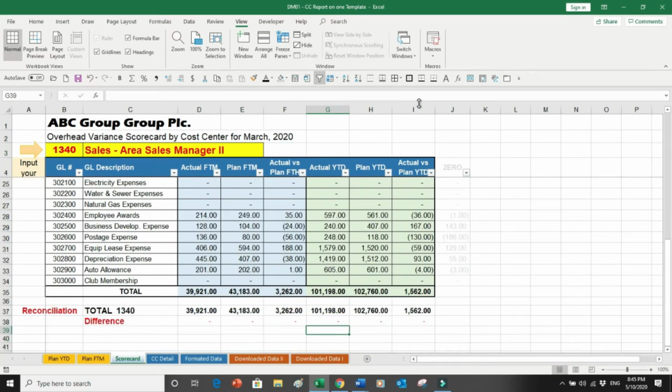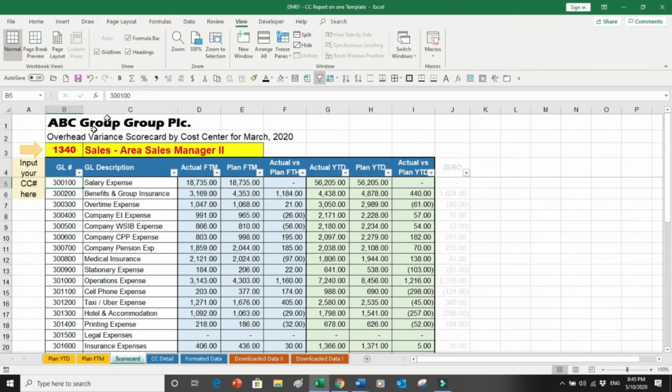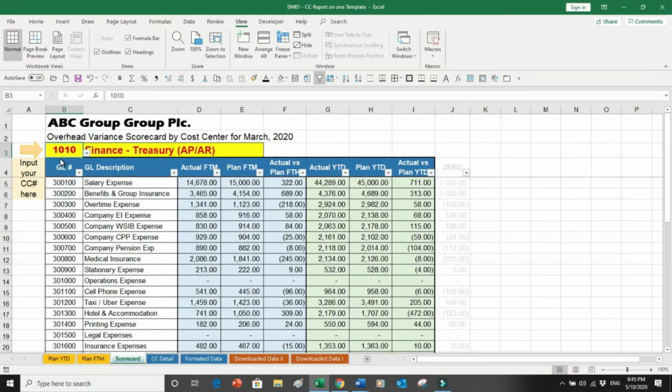Now how can I operate over here? So this is my company name, whatever details I want to see, and then here you can see, input your cost center number over here, and the arrow is here. So if you put your cursor over here and see, right now this is sales area manager 2. Now if I go up and say, okay, I want to see the first one, which says 1010, and see, you have seen the numbers have changed over here.